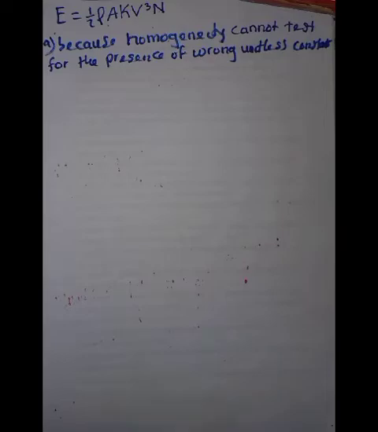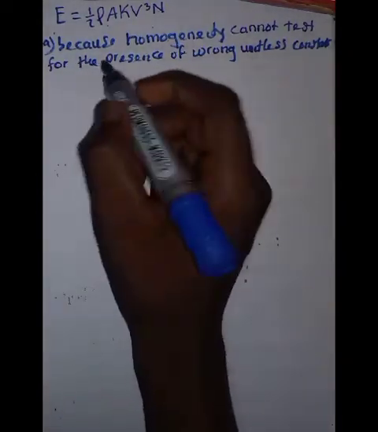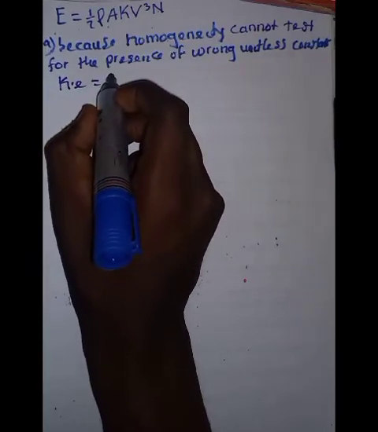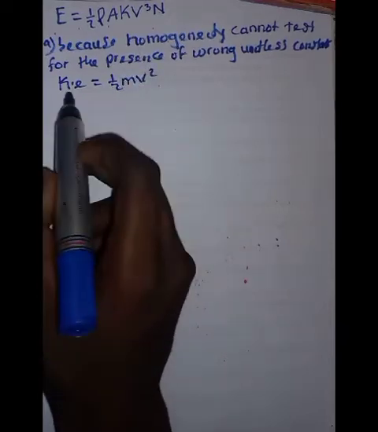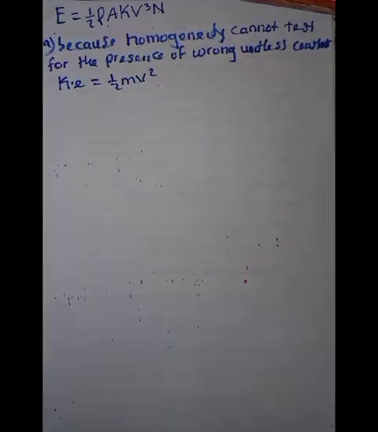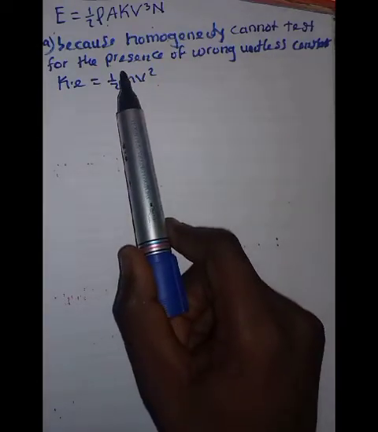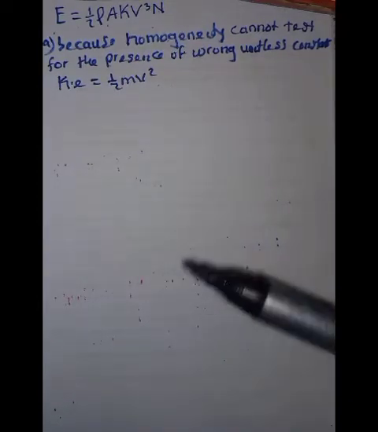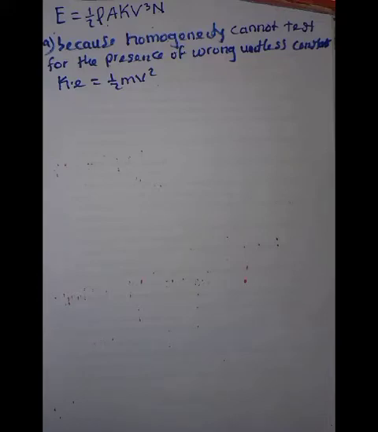Now, to give an example, we can take the equation for kinetic energy, KE equals 1/2 mv², where KE is the kinetic energy of a moving body, 1/2 is a constant, m is the mass of the body, and v is the velocity at which the body is moving. Please always define your symbols. We can tell them that the absence of this 1/2 makes the equation homogeneous but physically not correct.